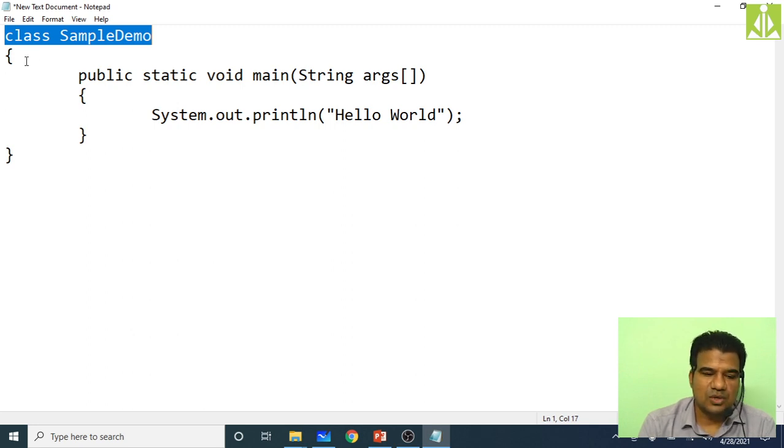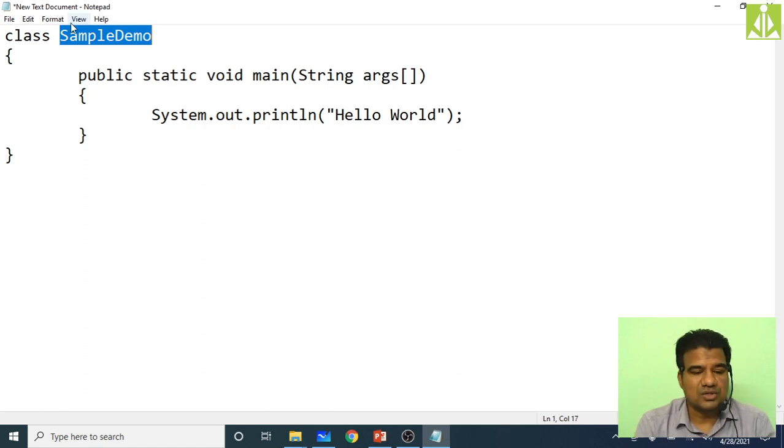For that reason, because I have already written my code and now I want to save it, when you give the program name you must remember this: you must give the program name same as your public class name followed by the .java extension. Take SampleDemo, Control C to copy, then Save As.